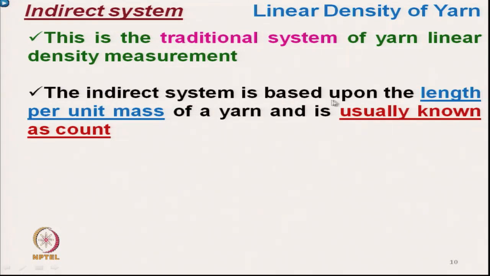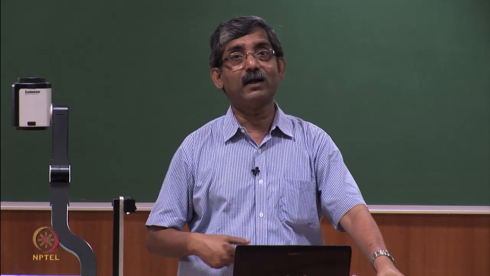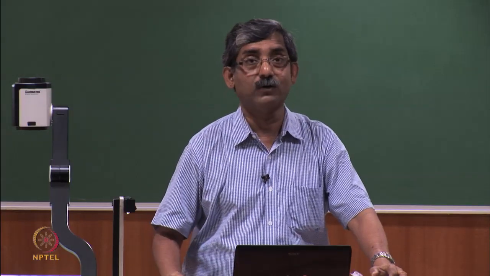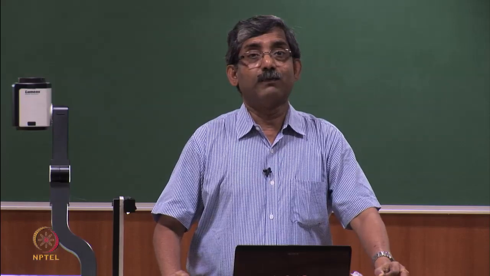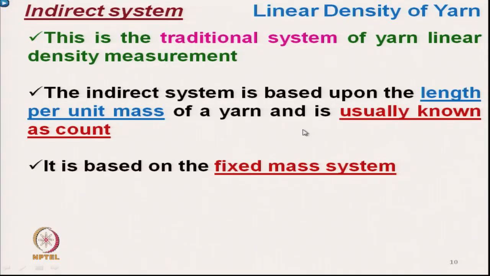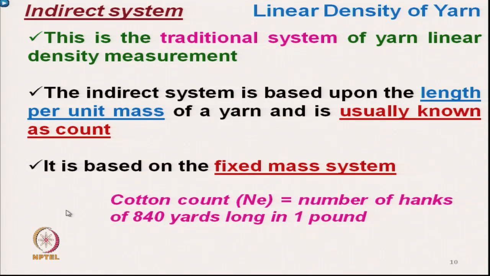The indirect system is based upon the length per unit mass of the yarn and is usually known as count. People ask why it is called count, why we call linear density count. It is based on a fixed mass system, as it is a length per unit mass. So mass is fixed. Now, let us take one example for cotton yarn, because the count term came from cotton yarn.